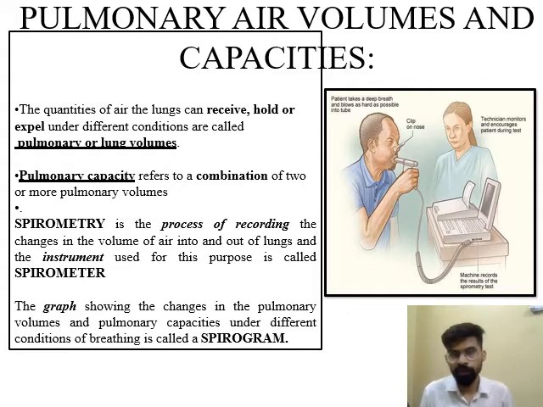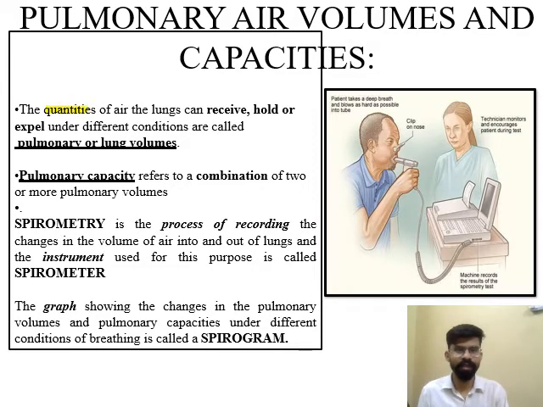What is pulmonary volumes? The quantity of air that a person can receive or hold or expel under normal condition. Means the volume or the quantity of air that I can receive, I can hold or I can expel under normal condition is known as pulmonary volume or lung volume, and the sum of these volumes combine to form pulmonary capacity. Two or more than two volumes get combined to form pulmonary capacity.